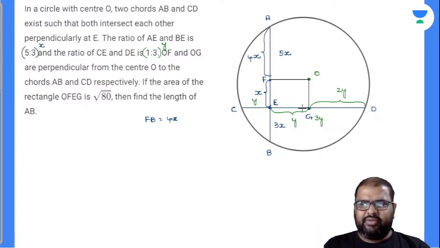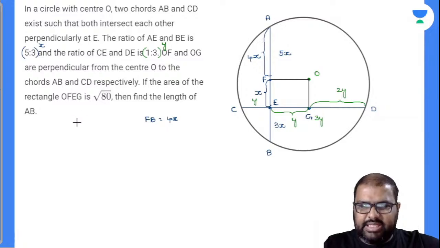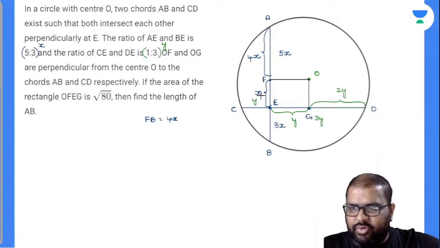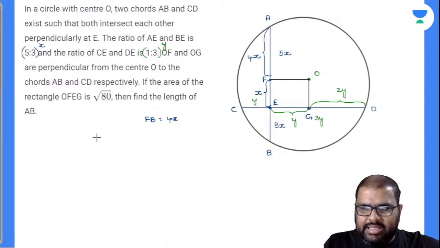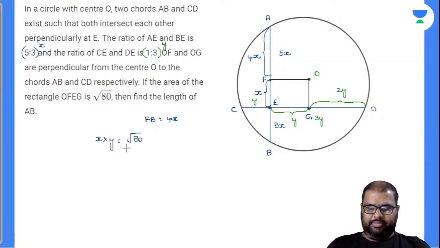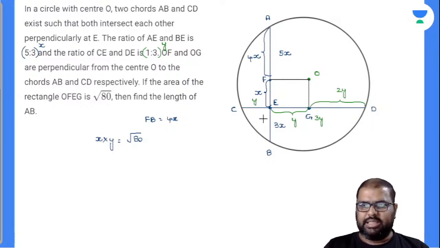The area of the rectangle OFEG is root 80. Now this is rectangle OFEG. So what was the area of rectangle OFEG? x into y. x into y is given as root of 80. Now what is the question asked? Find the length of AB is the question asked. AB length they have asked you. So how to do this? Any other way?